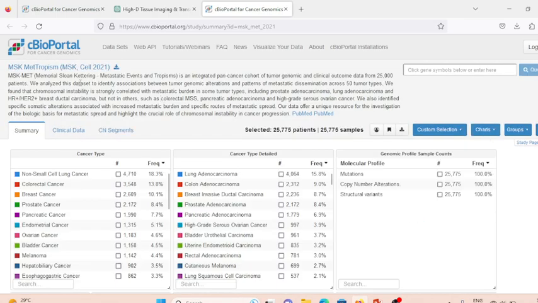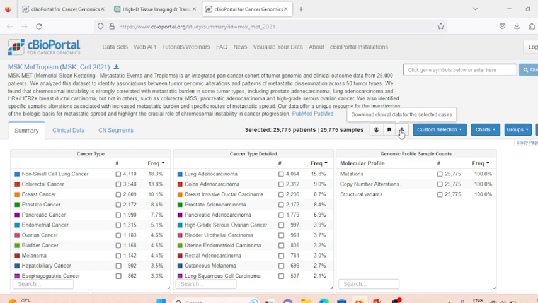So I click on this link, and it navigates to the corresponding cBioPortal, which is for Cancer Genomics. The data set that I have taken for the current analysis is the Memorial Sloan Kettering Metastatic Events and Tropisms dataset. It is an integrated pan-cancer cohort of tumor genomics and clinical outcome data of 25,000 patients.